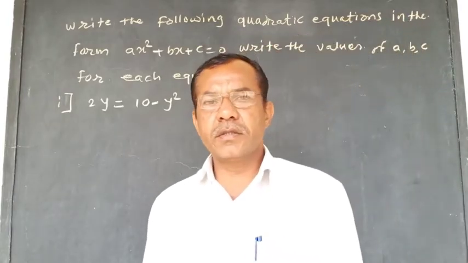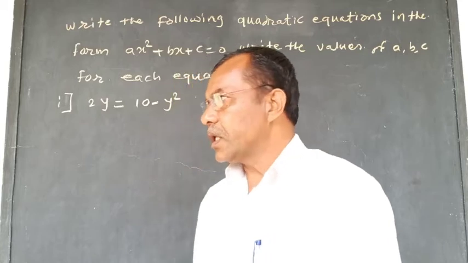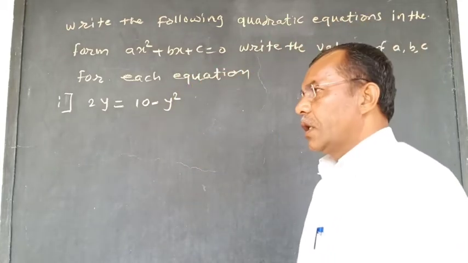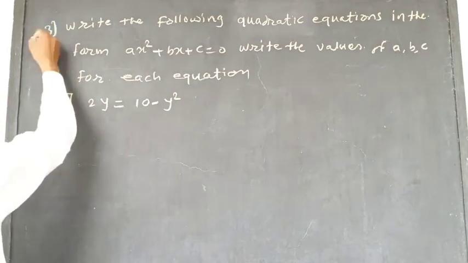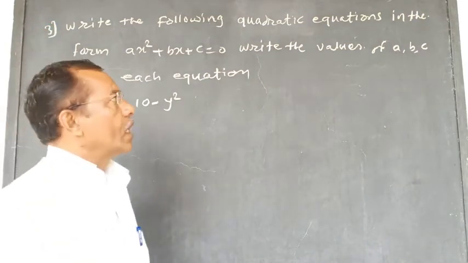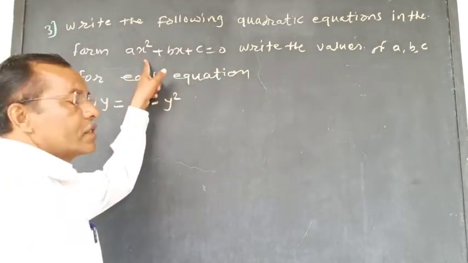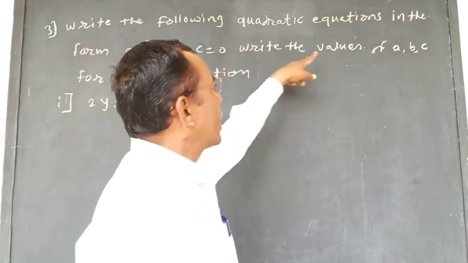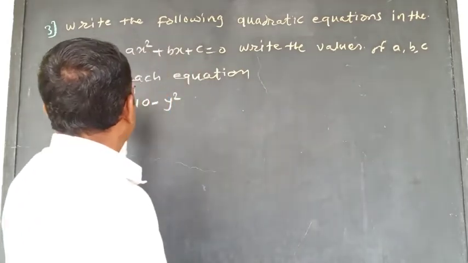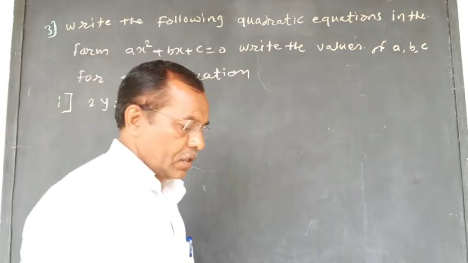And my friends, today we will continue example number 3rd, that is, write the following quadratic equations in the form ax square plus bx plus c is equal to 0 and write the values of a, b, c for each equation.